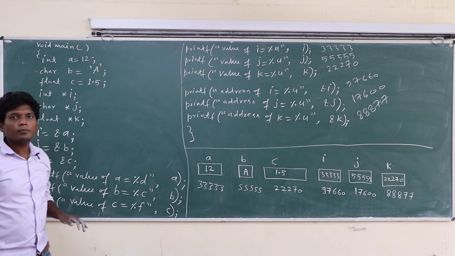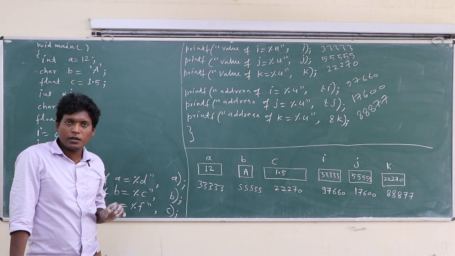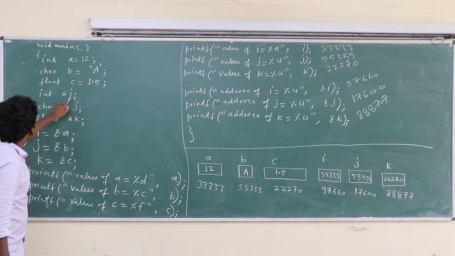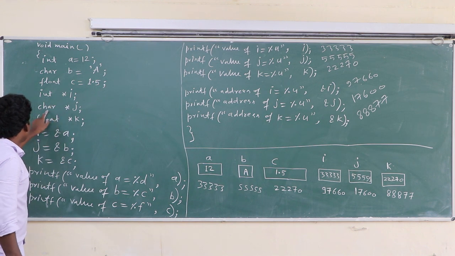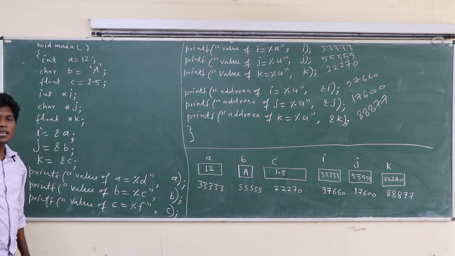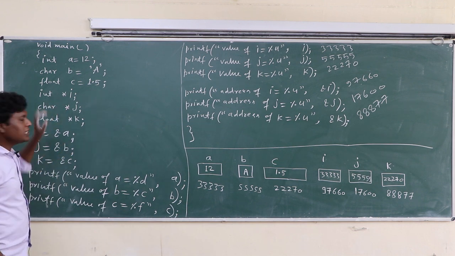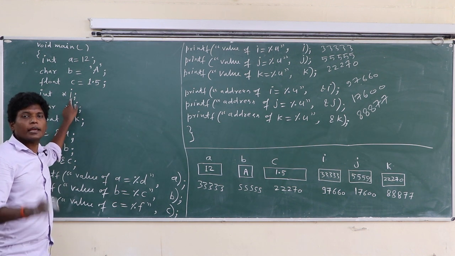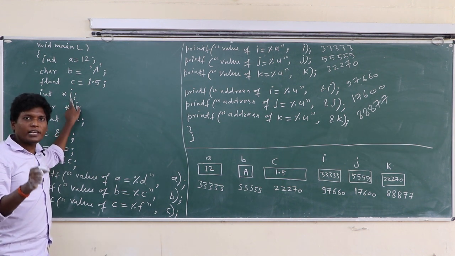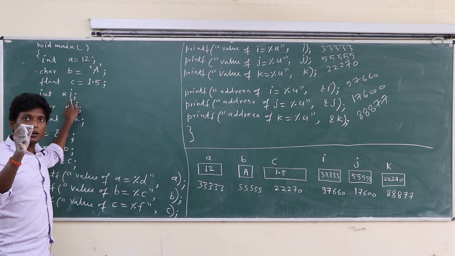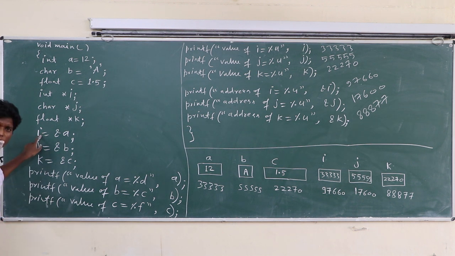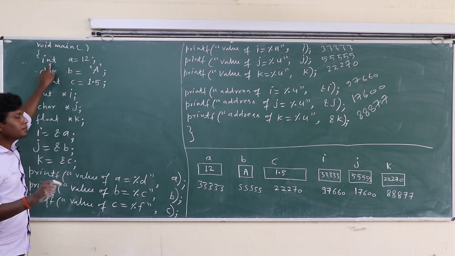If addresses are whole numbers, 5-digit unsigned numbers, then what is the meaning of pointer to integer, pointer to character, pointer to float? Basically the meaning is, if I is a pointer to integer, it means I is holding the address of a variable that is integer.